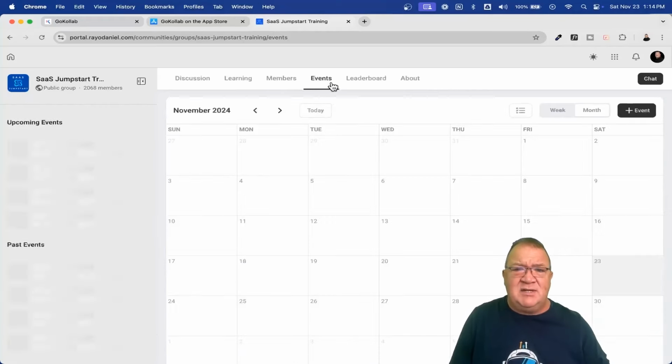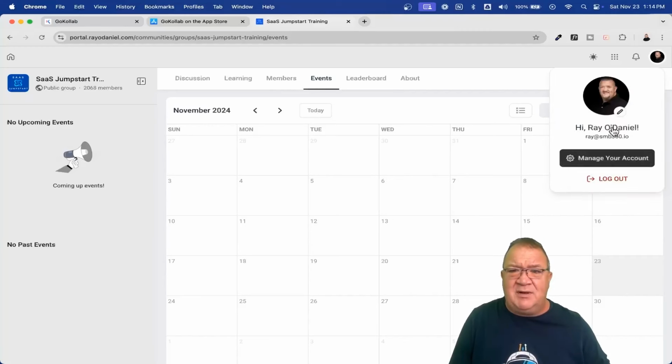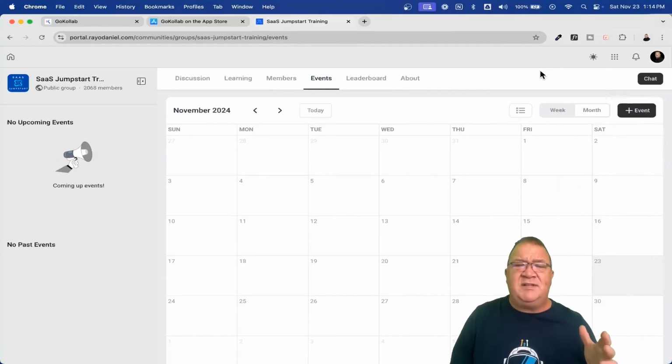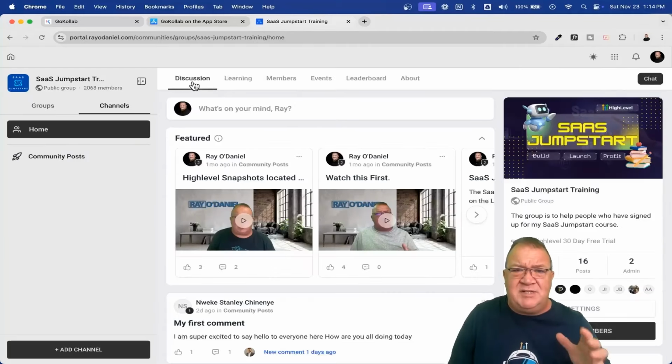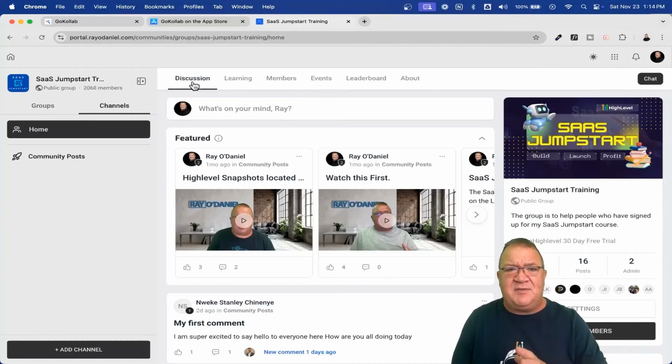You have events, so now you can schedule events inside of here and make them available to people, just like in school. You can take a look at members. You can come here and manage your account if you wanted to, and manage your profile. All of these things become available, and it's just ultimately super cool to have all of this in one place where people can talk about different things and access training, all without having to leave one thing.